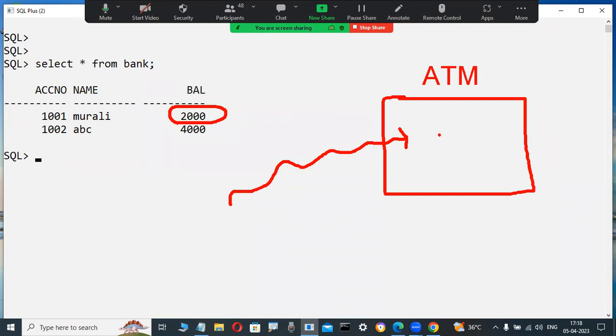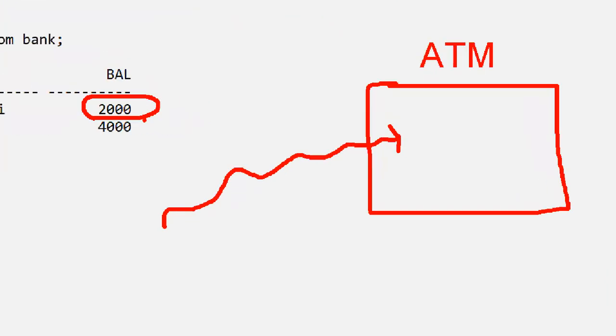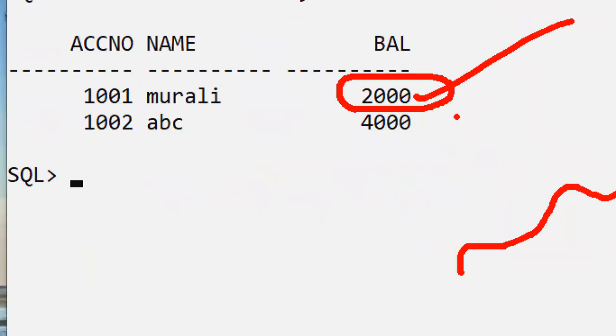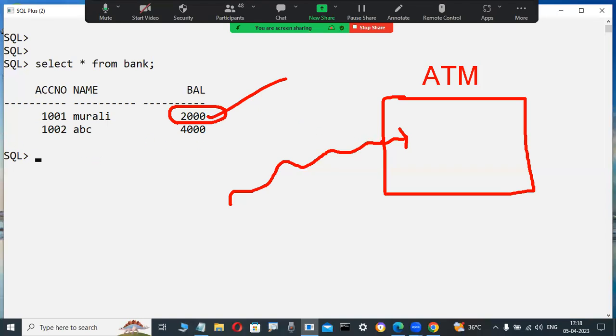I try to withdraw 9000 rupees today. I want 9000 rupees because of a personal requirement. I have mentally decided to withdraw it today. But unfortunately, my balance is only 2000 rupees. Observe here, presently my balance is 2000 rupees.